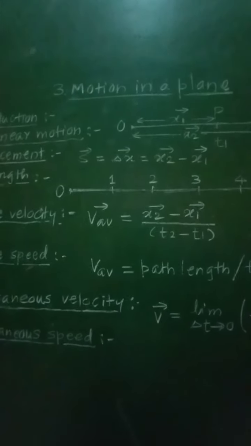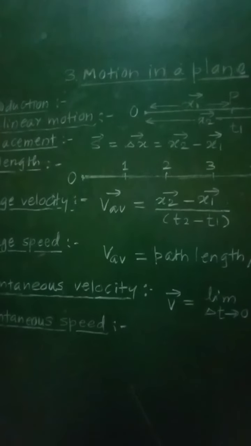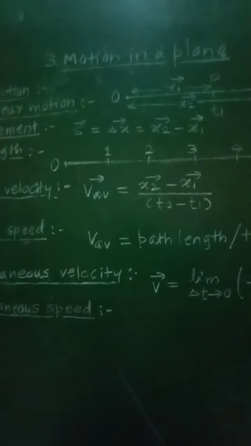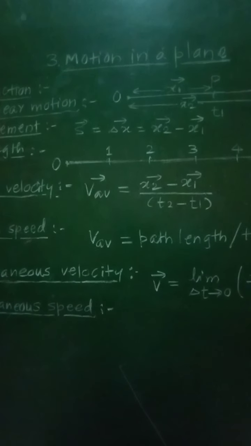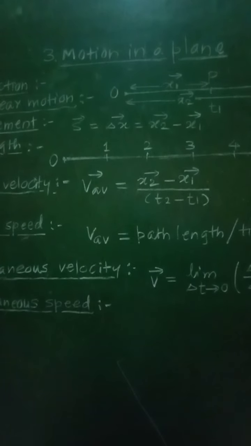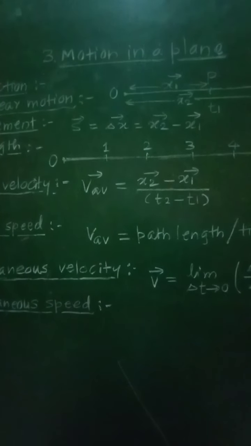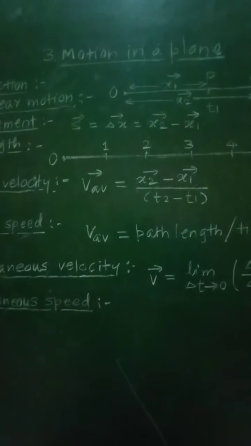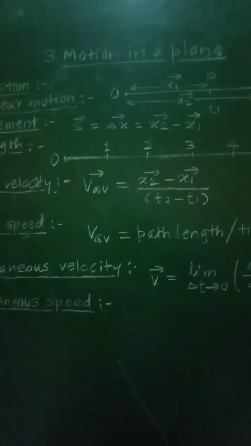Now, from this we can say that if the rectilinear motion of the object is only in one direction along a line, then its path length and displacement are the same, and so average velocity will be equal to average speed.